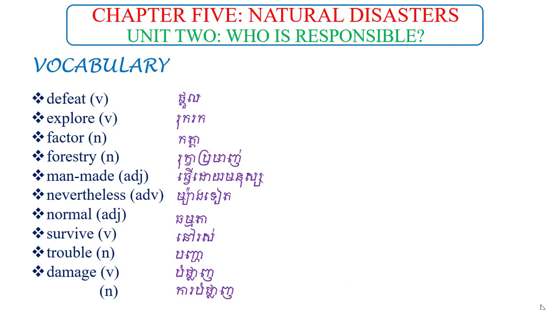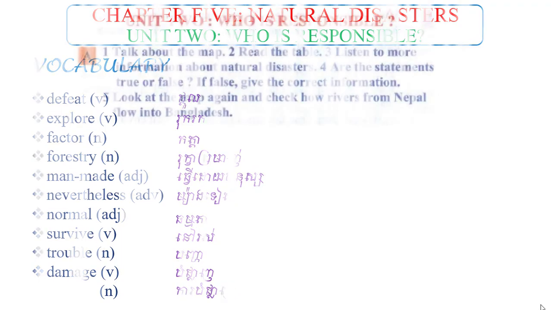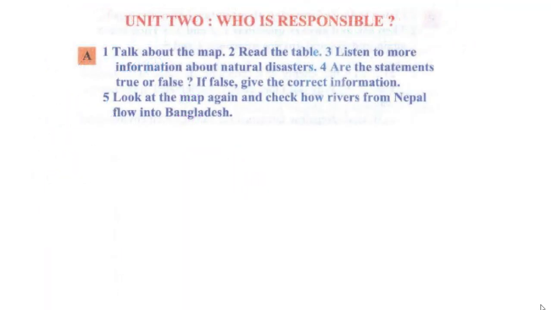Now let's move to the next point. We talk about section A. 1. Talk about the map. Read the table. Listen to more information about natural disaster. Are the statements true or false? If false, give the correct information. 5. Look at the map again and check how rivers from Nepal flow into Bangladesh.